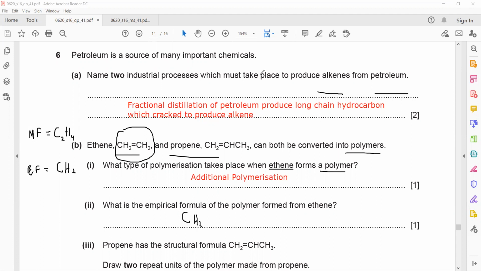We'll discuss condensation tomorrow; we only discussed the addition part. So whenever there's a carbon-carbon double bond, it will always be an addition polymer. And if alcohol, amine, or carboxylic acid is there in a structure, it is condensation.